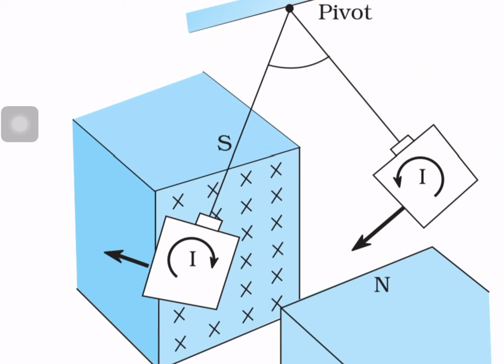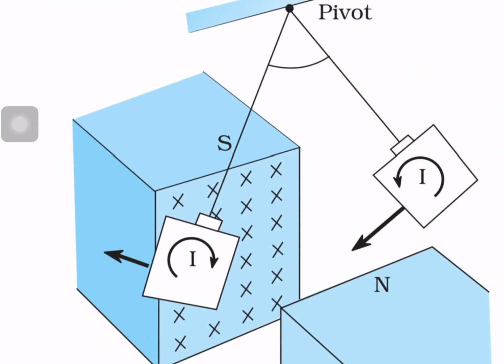Normally when a plate moves in a magnetic field, what happens? EMF is induced or current is produced. According to Lenz's law, the induced current always opposes the motion that produces it. In the same way, eddy currents are set up in the copper plate that oppose its motion, so it comes to rest immediately.